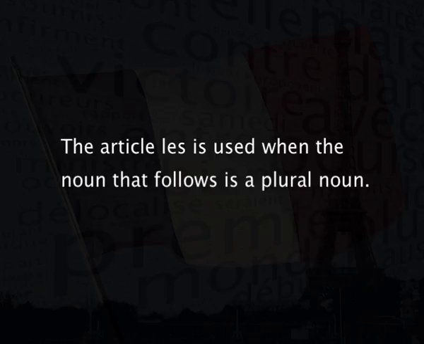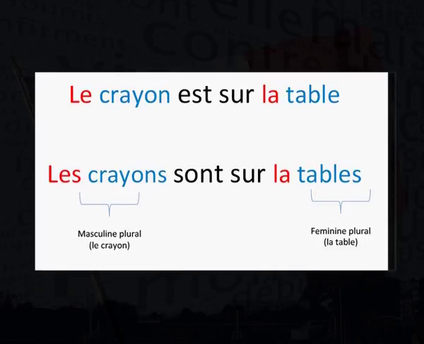And finally, let me show you when to use les. The article les is used when the noun that follows is a plural noun. I'll illustrate this concept with the sentences we've made earlier. Let's begin with Le crayon est sur la table.